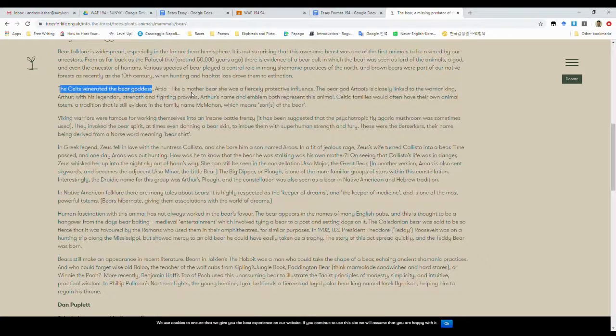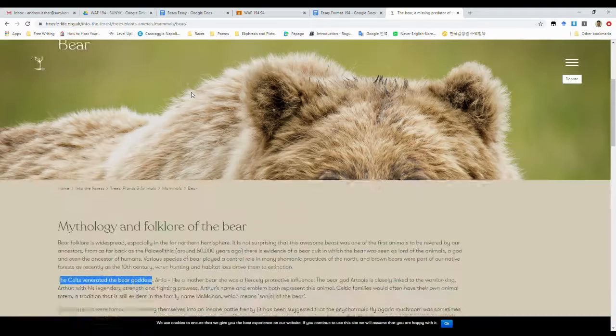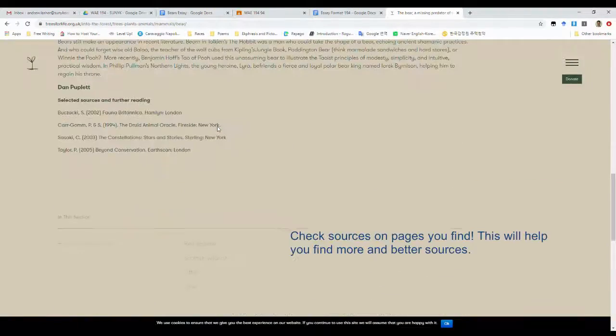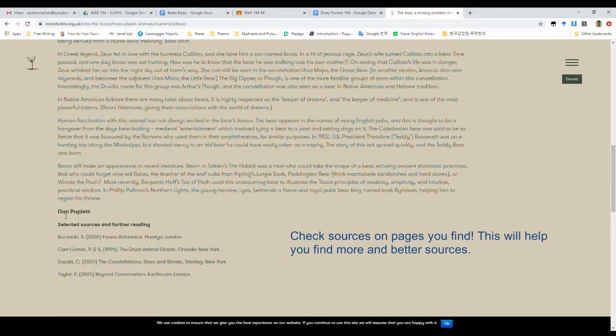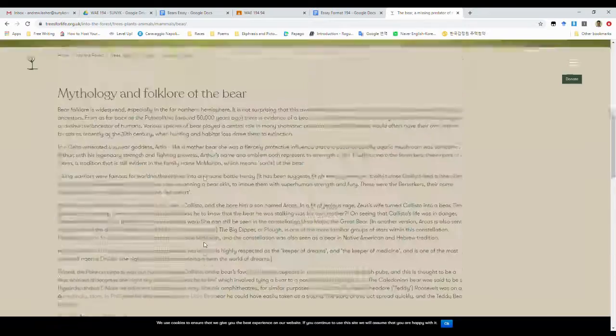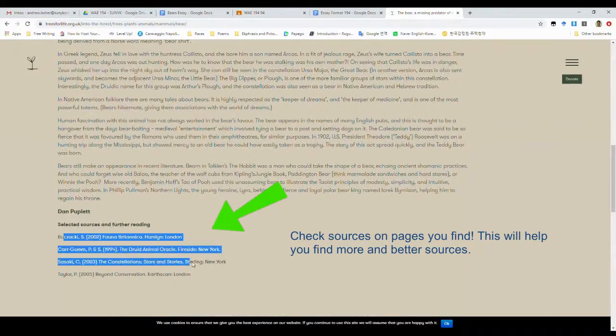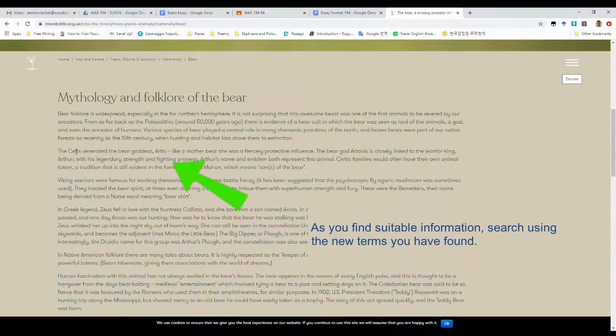Good. Now, treesforlife.org.uk. Does this look like a valid site to you? Doesn't look like a great site to me. Although, look at this. It's got the author's name. He has some sources here, but there's no date on this specific section, which is unfortunate. Still, we could move along and we could check these out. These look like very good sources for bears. Or we could continue on.